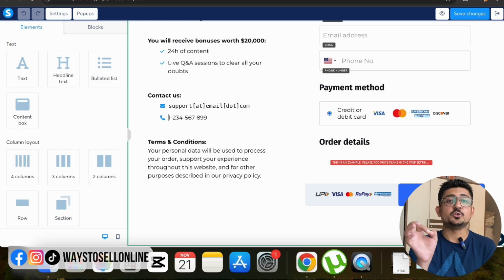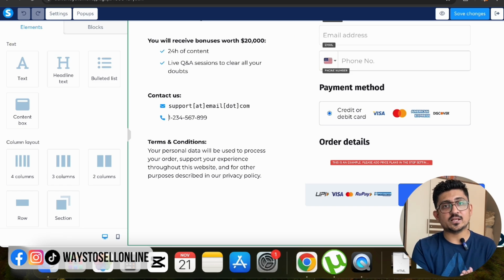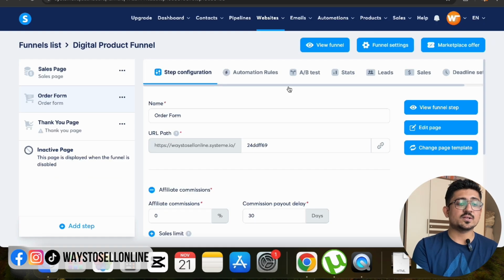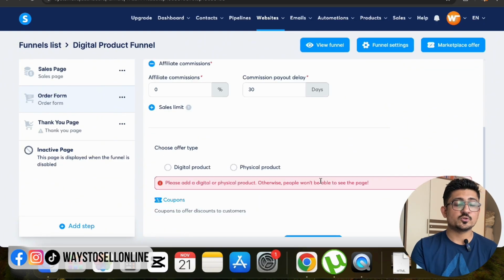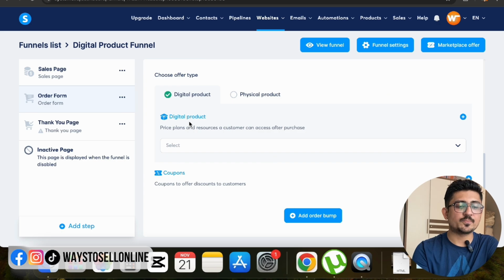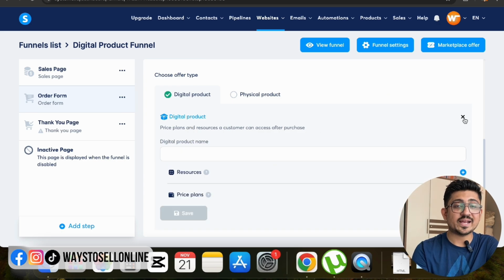So now the last step, you need to connect your digital product with that page so your funnel will know what product it has to give to your customer when they make a purchase on this funnel, right? So just click on save changes and exit, and then on the same order form, if you scroll down, this is the main part of this funnel where you will define your product. Here you can see that we have 2 options, choose offer type, like either we are selling a physical product or a digital product. In this case, select this one and then it will ask you what the product is. If I click on add, I can add a product here.